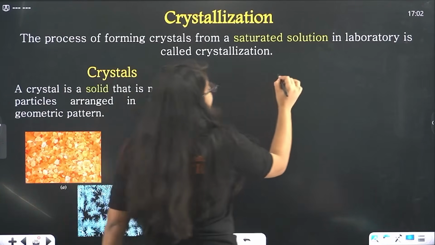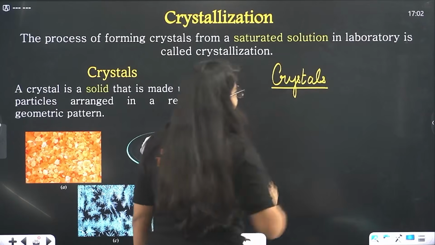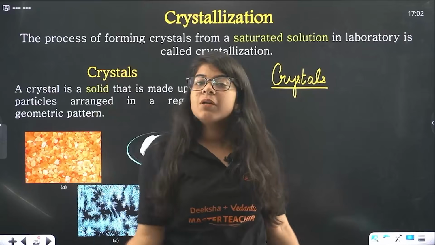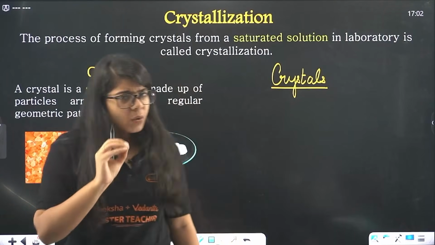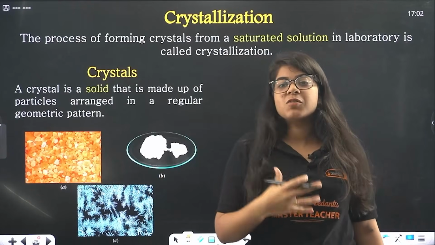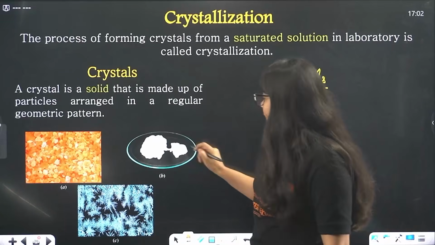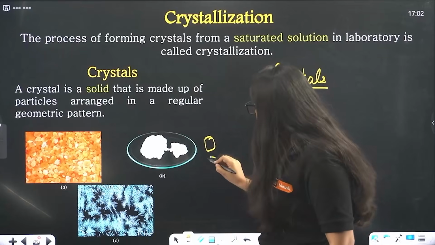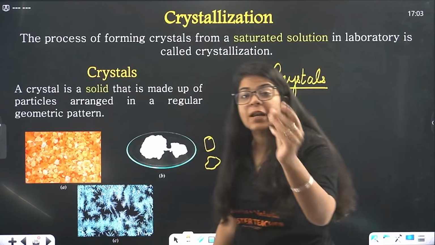Crystallization, basically, we are going to work with crystals. What are crystals? If there is a random glob of some rock, will you call that a crystal? No. A crystal is a solid, that is for sure, but it has a specific arrangement of atoms and molecules in a regular geometric pattern. If you see, this is not that specific if you call this a crystal, but this is also a crystal, it has its own pattern, right? You see these small granules, these are what?